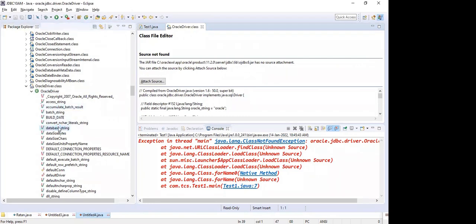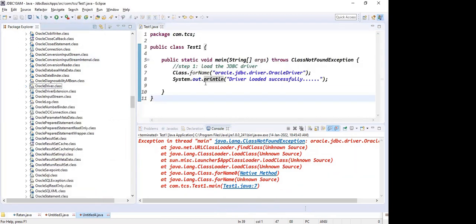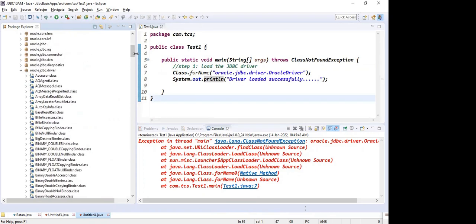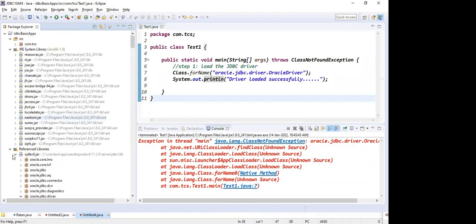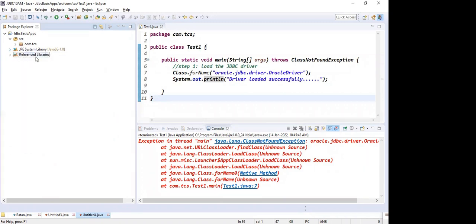Actually, tomorrow I'll attach the source code, guys. I'll tell you tomorrow how to attach the source code, so that I can see the .class file code here itself. So we understood the reference libraries and JRE libraries, right? Whatever build path we added goes to which libraries, guys? Reference libraries. We need to know those folders. We need to observe all these points while doing the development process.